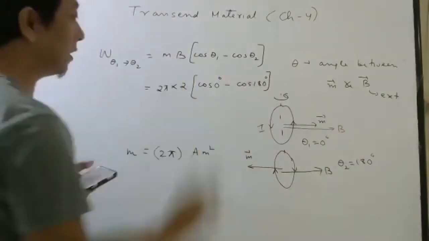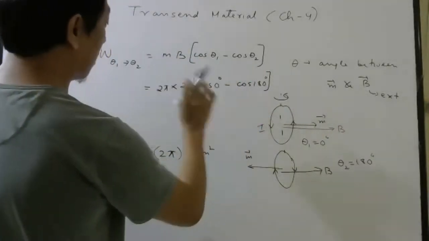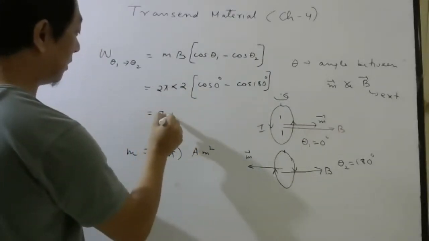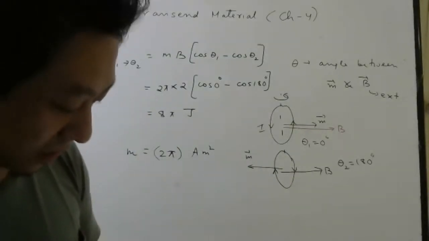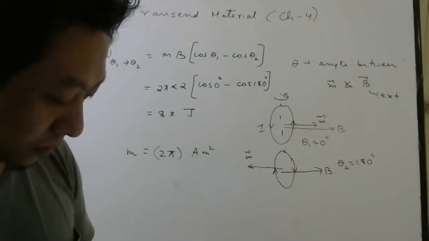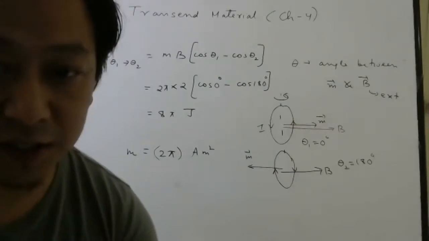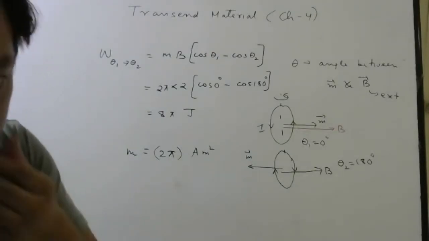Initial angle was 0. Final angle is 180 degree. Cos 180 is minus 1. Minus minus will become plus. 1 plus 1, 2. 2 2s are 4. 4 2s are 8. So 8 pi joules. 8 pi joules, right? Which option? Option D. Any mistake? Just check once. While calculating magnetic moment, did I do any mistake?